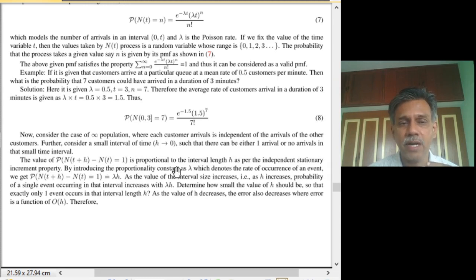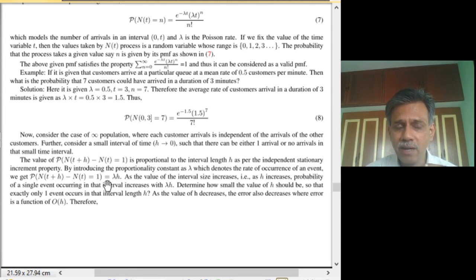So this linear dependency can be assumed when the interval size is very small. So in the limit h tends to 0, we assume that the probability of occurrence of that one event is proportional to the interval length h, with a proportionality constant which we will call lambda. Then we say that the probability that N of t plus h minus N of t equals 1 is lambda h. So this is a basic axiom with which we construct the Poisson stochastic process.